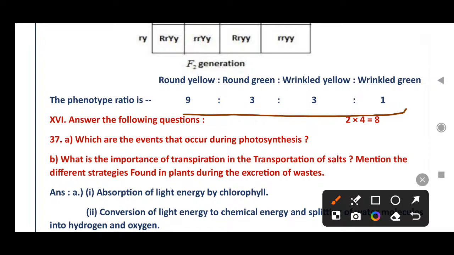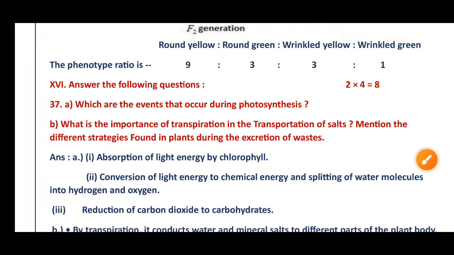Then question number 14. Answer the following questions. These are 4-mark questions. Two questions are there, 2 fours are 8. Then the 37th question, part A: which are the events that occur during photosynthesis?